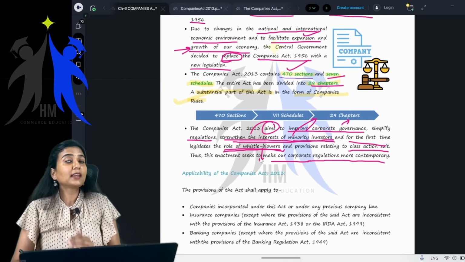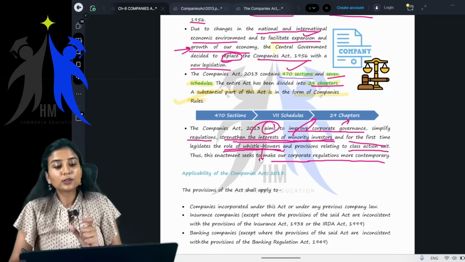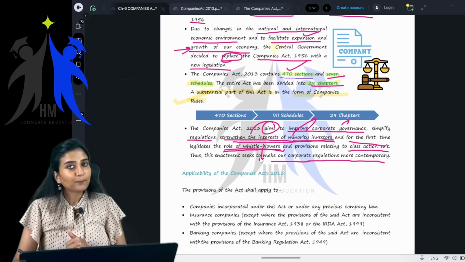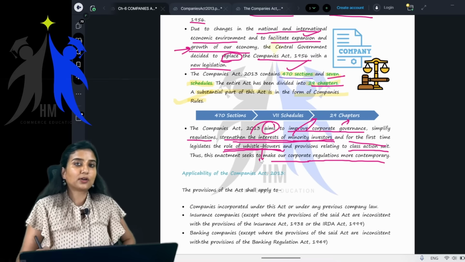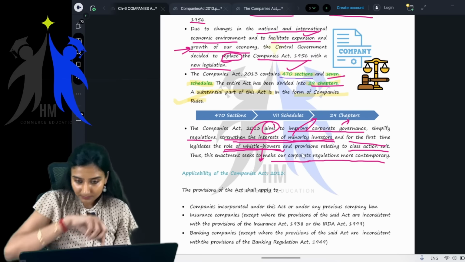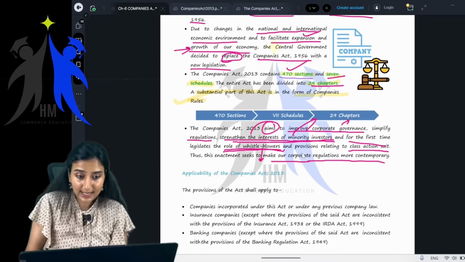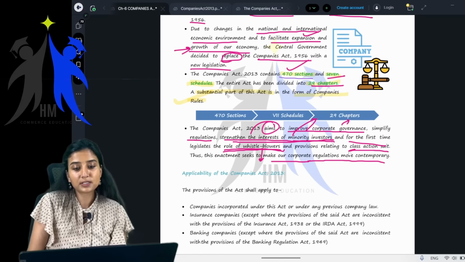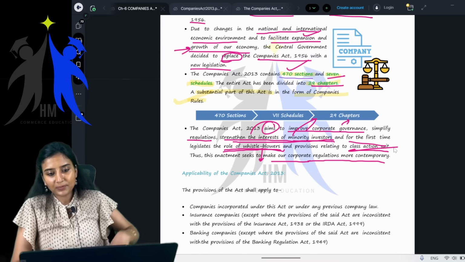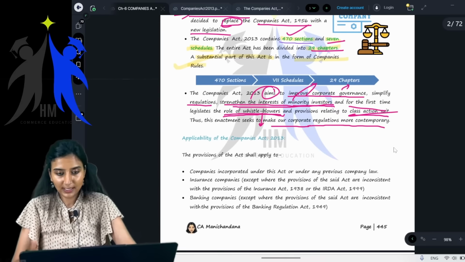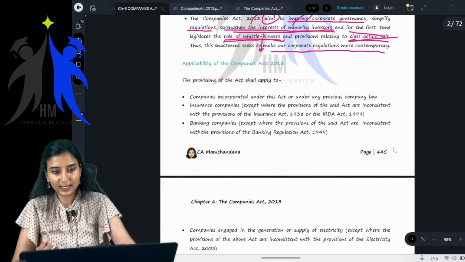I'm talking about they can go to the top level management to whistle blow this thing which is happening in the company. That is provided in the Companies Act 2013. Getting it? It is for the first time legislates the role of whistleblowers and provisions relating to class action suit. All of this, children, you will be learning in your next level of CA, that is CA Inter.